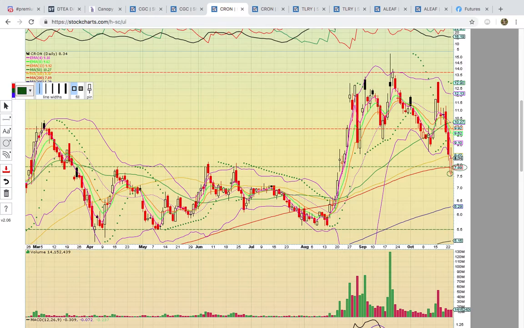So once again, even though Cronus Group closed down on the day, it did close above the open. After a multi-day pullback, that's a signal that it's setting up potentially for a bounce. Right now, it's hitting the next key resistance level. That's the gold line here, the 100-day simple moving average at 847. Failed to break that level, and then it's going to come back down and test this 200-day simple moving average.